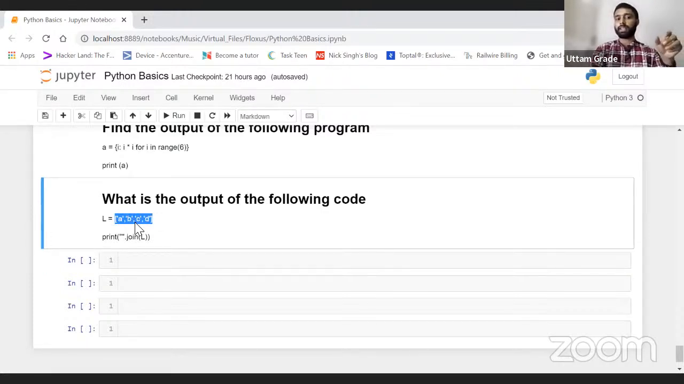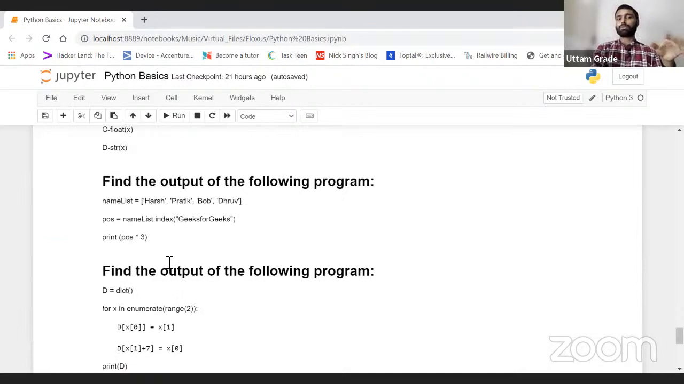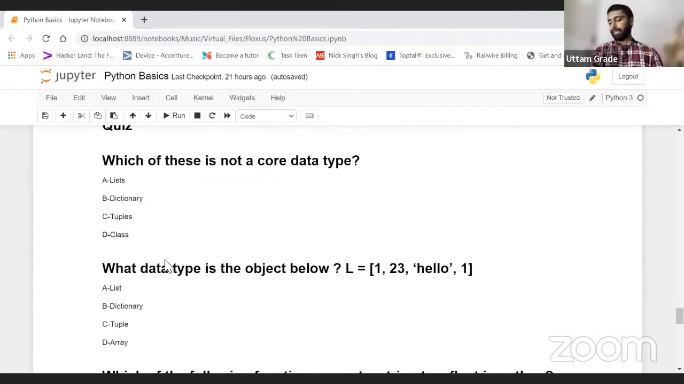So these are the strings we have, right? And join is a method which will join two strings together. Yes, ABCD, correct. So these are the quizzes. Most probably everyone gets to know what exactly these quizzes are, right? We have covered that.